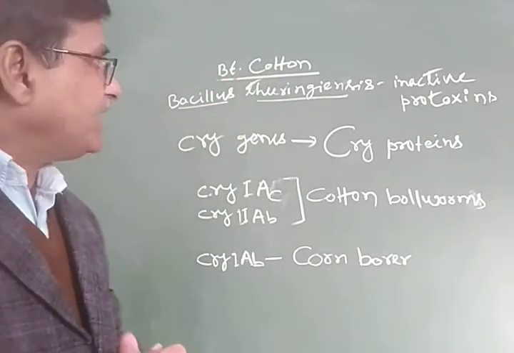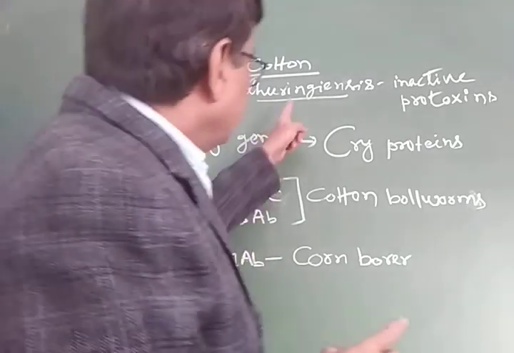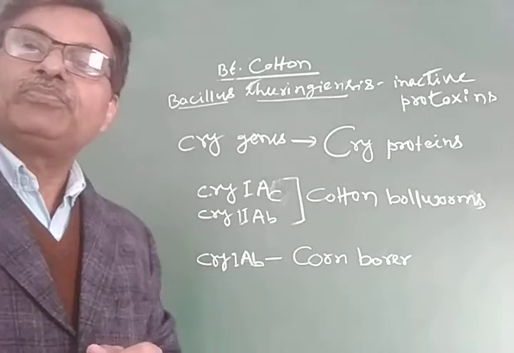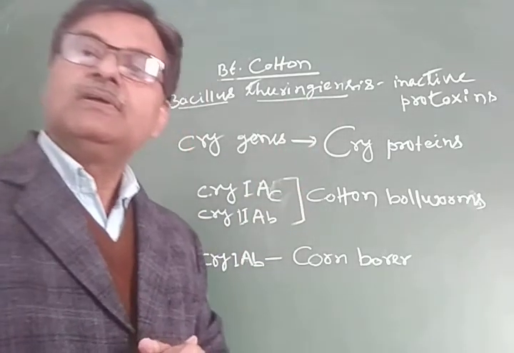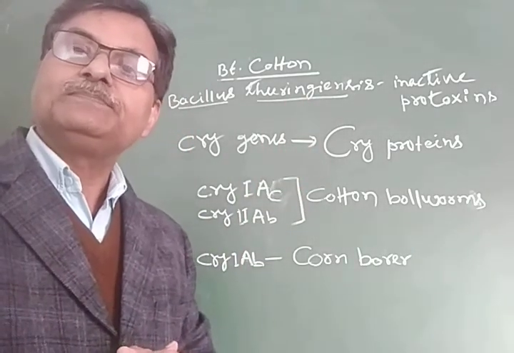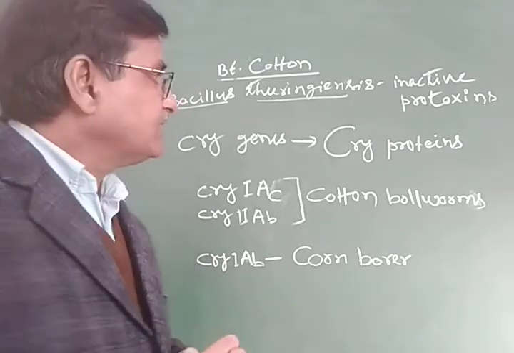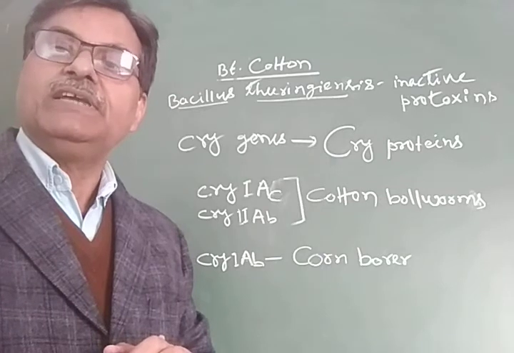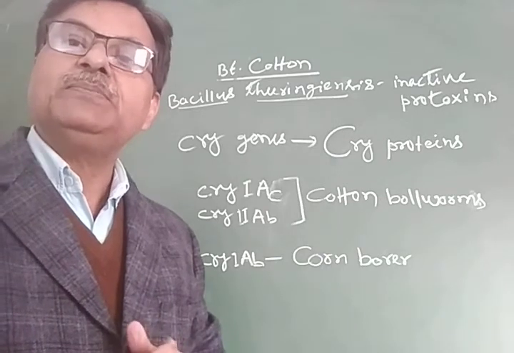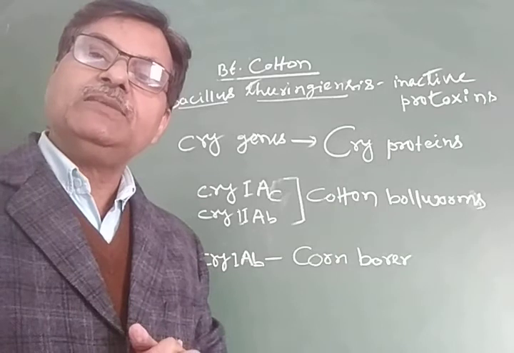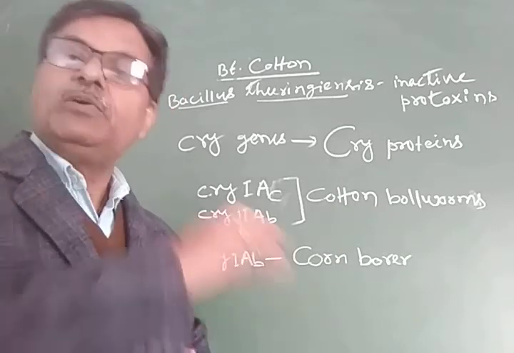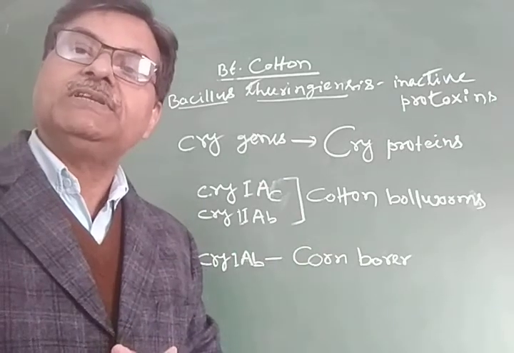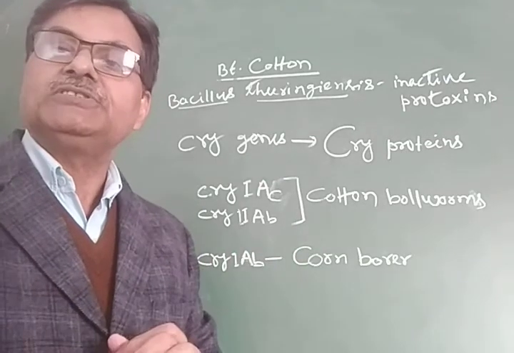This bacteria produces the protein in the inactive form, that is the inactive protoxin. But once an insect ingests this inactive protein, in the gut of the insect there is an alkaline pH, and that alkaline pH can solubilize the crystals and convert the inactive protoxin into the active toxin.